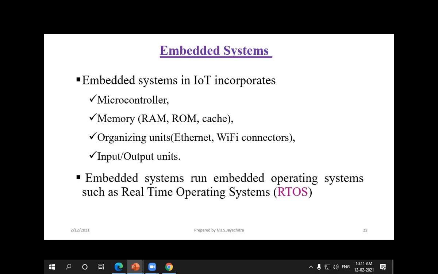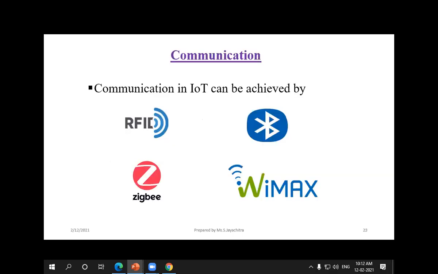These are some organizing units, because we wish to get the information from the system. So we have to access all this information, and whenever the communication happens, first we have the input, and the last we have the output. So these are the basic units of an embedded system. Mainly the embedded systems function in real-time operating systems.